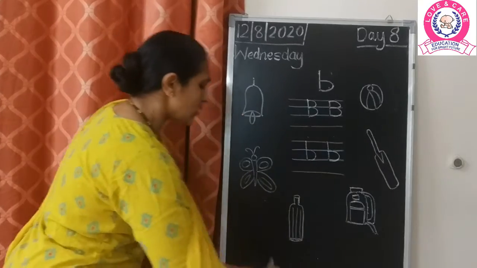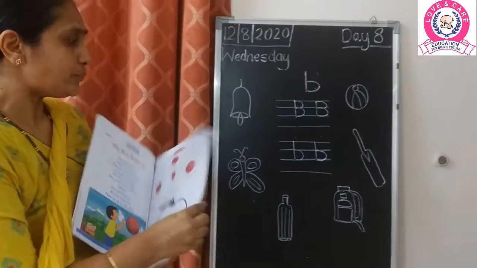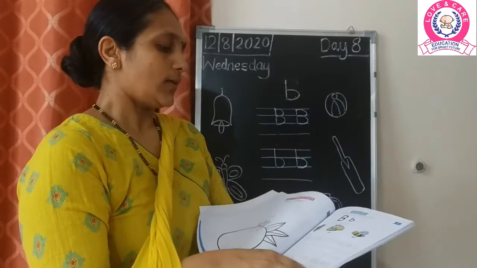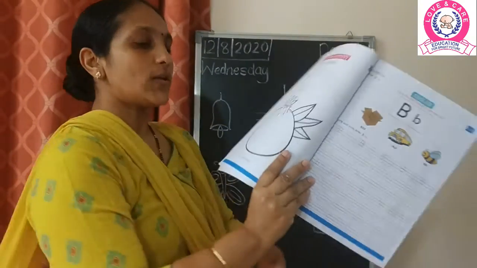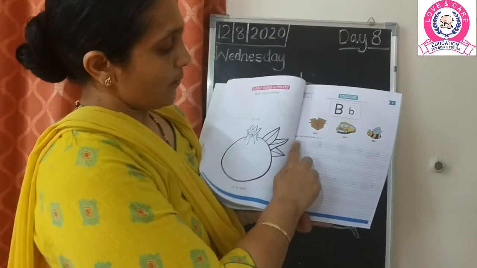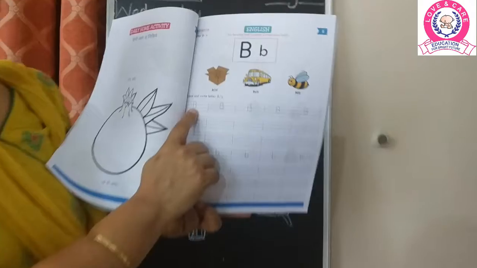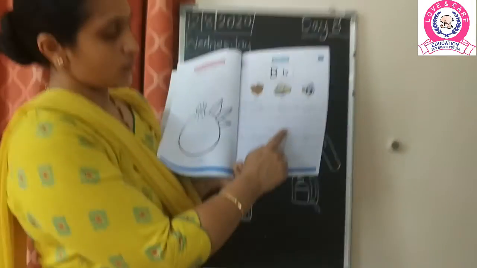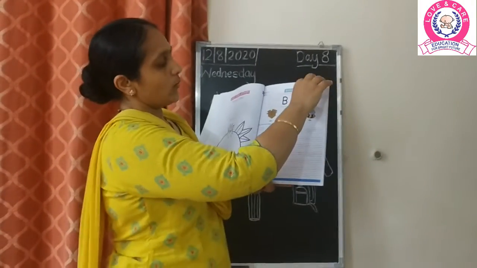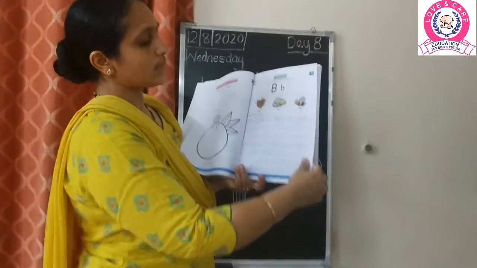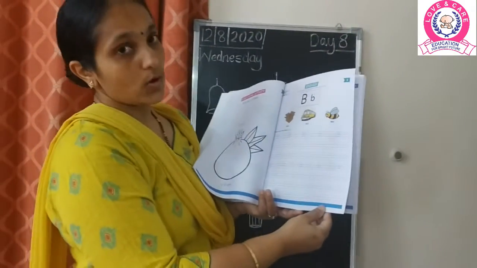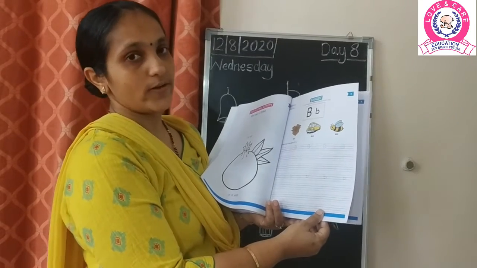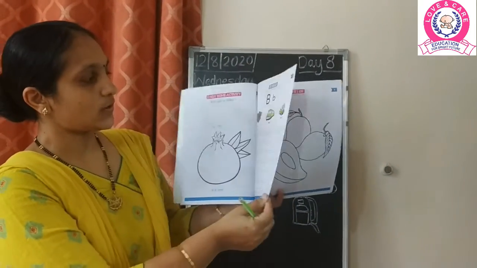Now children, in this book you have to do and complete the page that is the B. You have to finish writing this page. But my children, don't forget that first you need to trace the letters and then only below that you have to write it. So once we are finished with this, I think you have got the idea how to write, and I hope you are all going to write because you are all very good children. Now moving on to the next page.